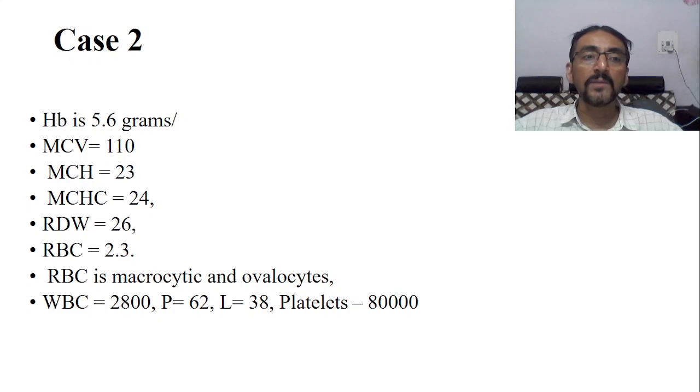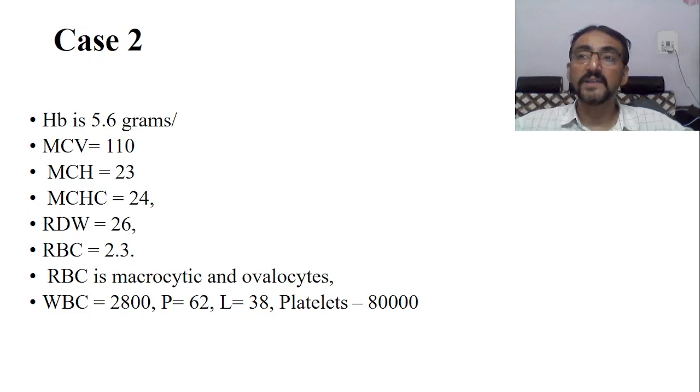What about the MCH? MCH is 23. Normal MCH is 30, but it is 23. That means mean corpuscular hemoglobin is decreased. The hemoglobin inside is less. MCHC is 24.